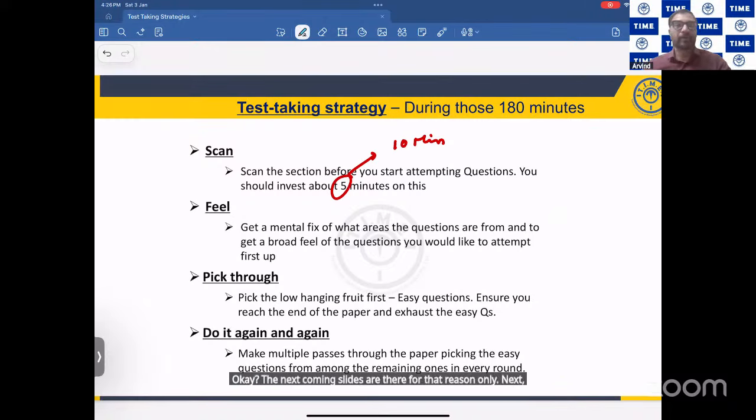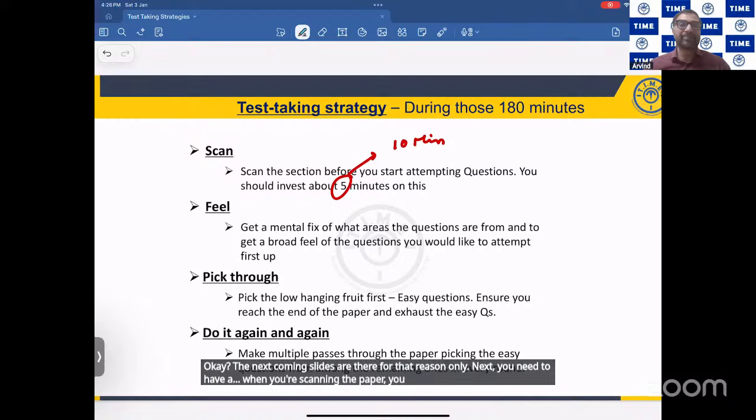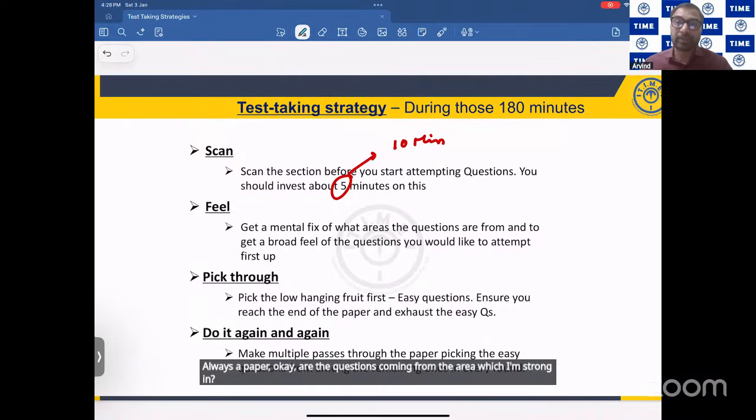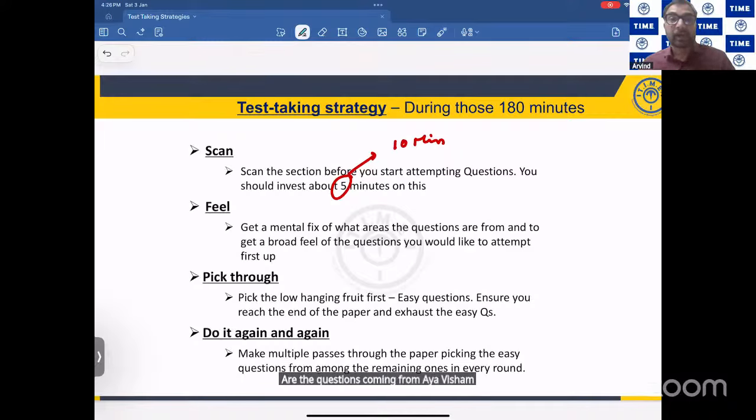Next, when you're scanning the paper, you need to have a feel of the exam. The feel of the examination in the sense, how is the paper? Are the questions coming from the area which I'm strong in? Are the questions coming from the area which I'm weak in? Are they more pictograph kind of questions? You get that kind of feel there.